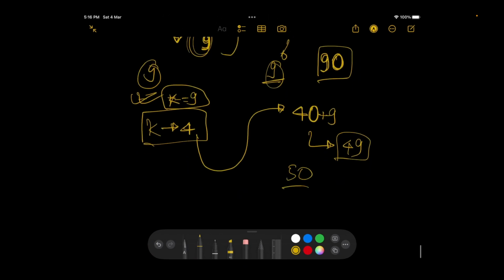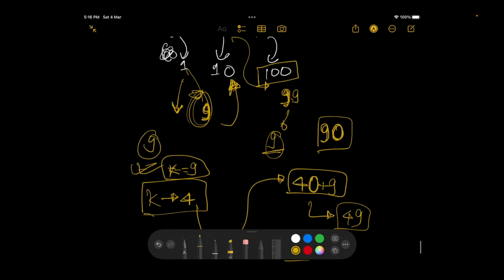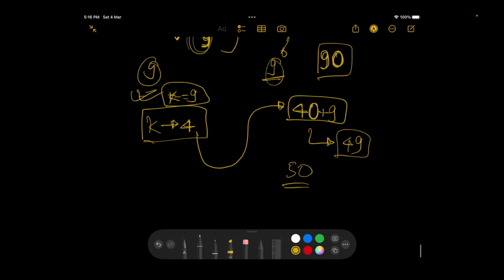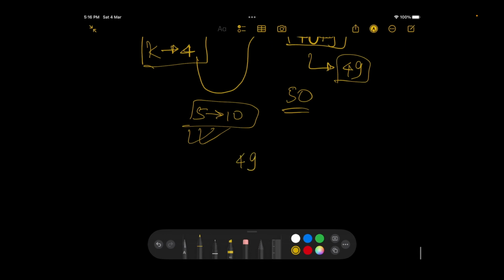Can you make 50? Now you might say that 50 won't be possible, because at max you're able to make 49. That's actually not the case, because what you can do is use 5 notes of the denomination 10, right? If I do that, then I'll be able to make 50 as well. So that's not the answer, but rather what you'll say is that 49 is doable, but 59 won't be doable for me, because at max this is the max value I can make, right?